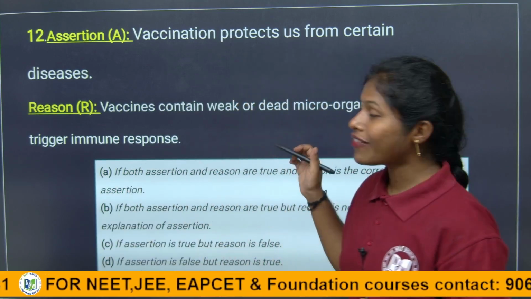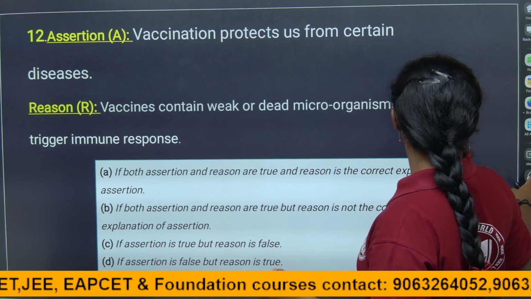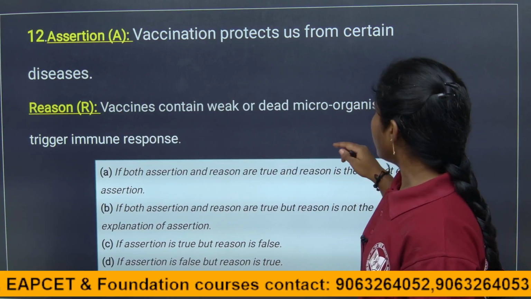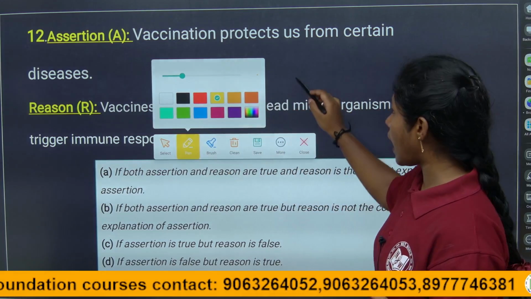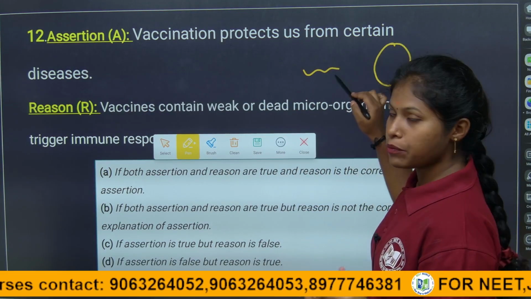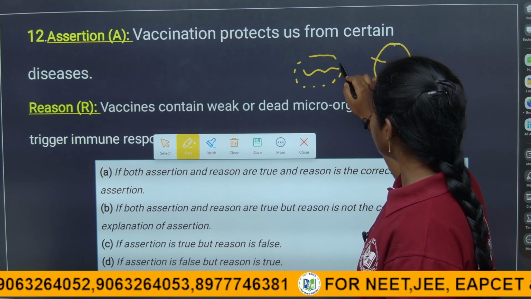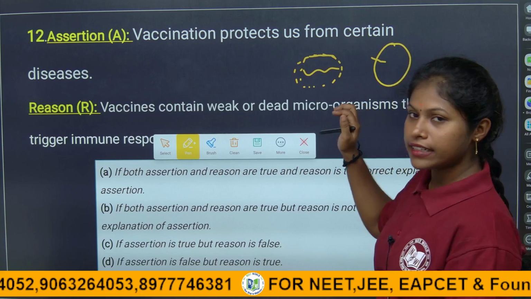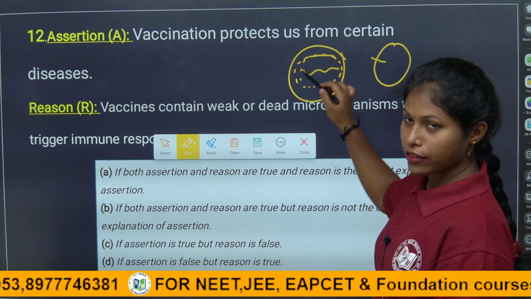So this is how the vaccination is done, children. Actually first the dead content is injected, and as it is dead content, it will not harm us, right? So the immune response in our body will attack that and prepare antibodies to fight against this dead pathogen.